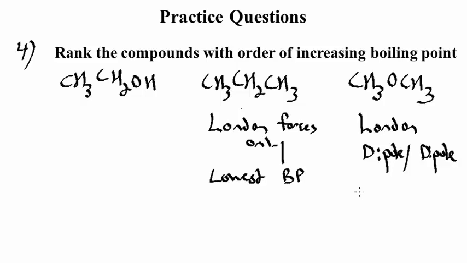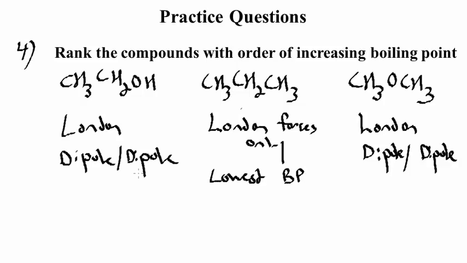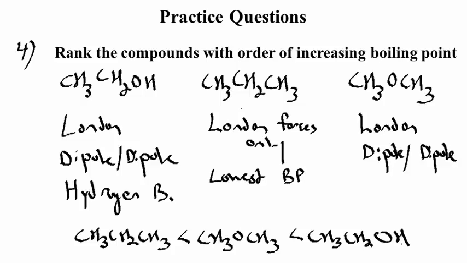Ethanol has London forces, dipole-dipole attractions, again due to carbon-oxygen bonds, as well as hydrogen bonding. Therefore, the alcohol, ethanol, is going to have a higher boiling point than methyl ether. Therefore, we predict that propane is going to have the lowest boiling point, then the ether, and then the alcohol.